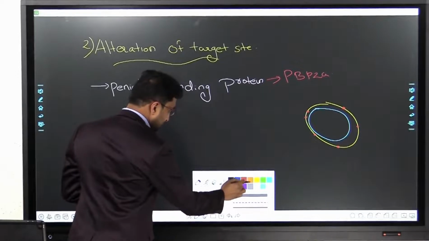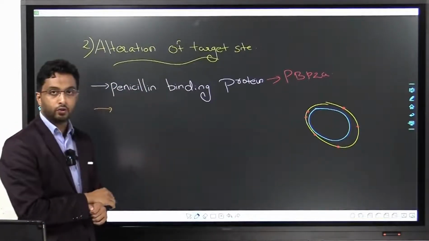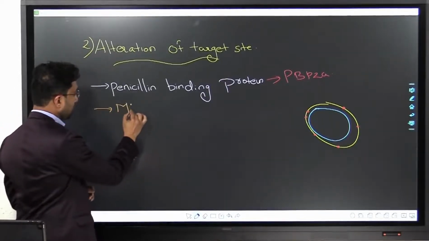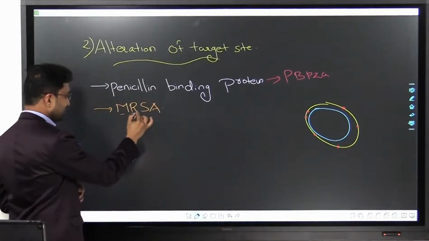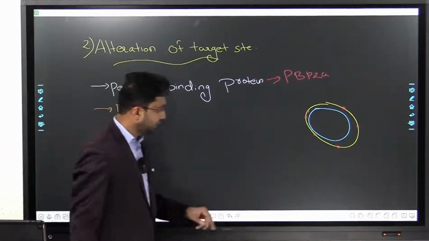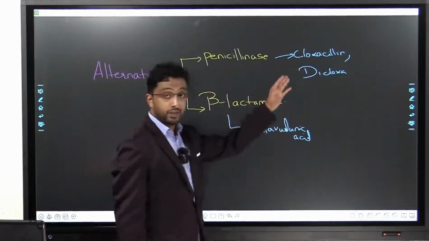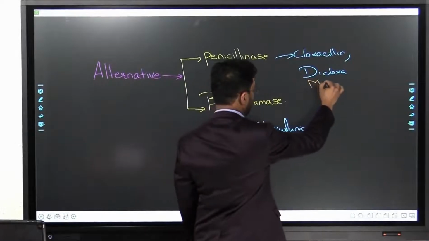The organism, what we get as a result of changing of this particular target site, is known as MRSA. Very, very important. Maybe many of you might have heard of this. Methicillin resistant Staphylococcus aureus. I studied previously that you can give cloxacillin, dicloxacillin, methicillin also.